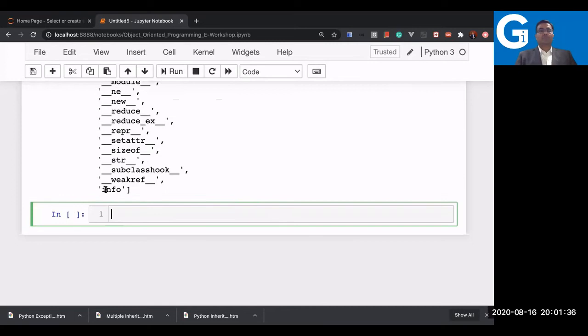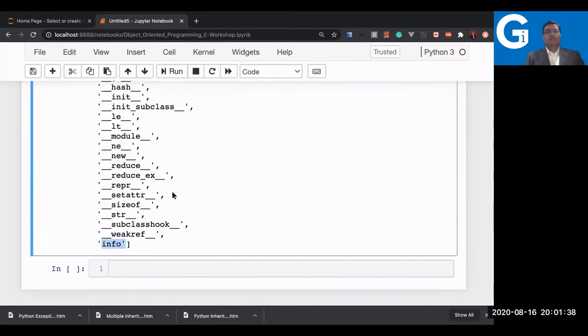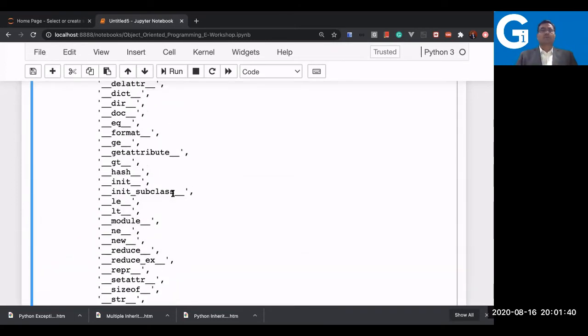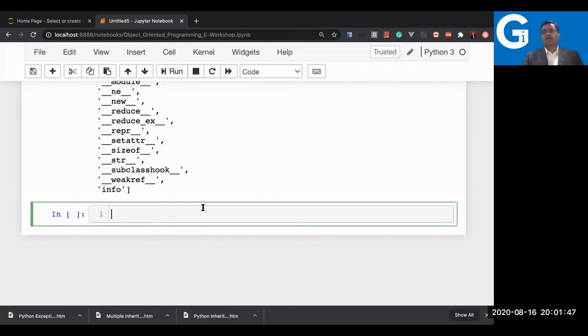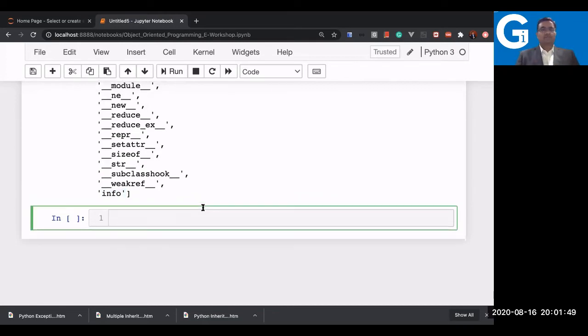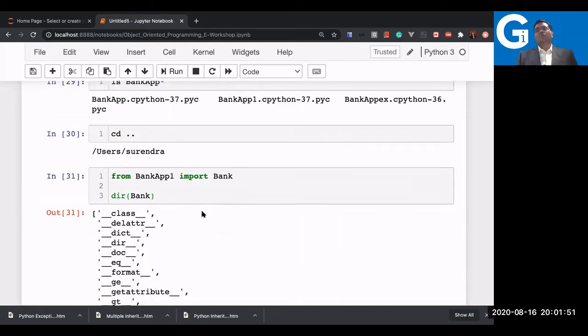So here there is one method which is our method, whereas whatever other things you are seeing right now, the double underscore ones, they all are built-in attributes. In some cases we are using them, in some cases we can override. We'll understand what overriding is in Python, because our topic is object-oriented programming. So overriding, polymorphism, overloading, whether it is there or not, everything we are going to see practically now.